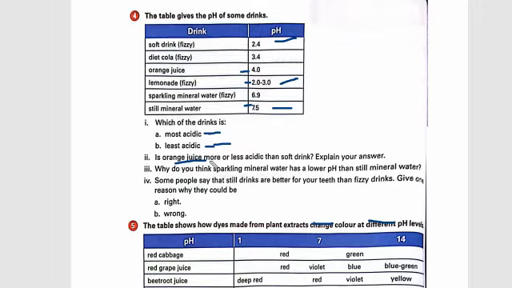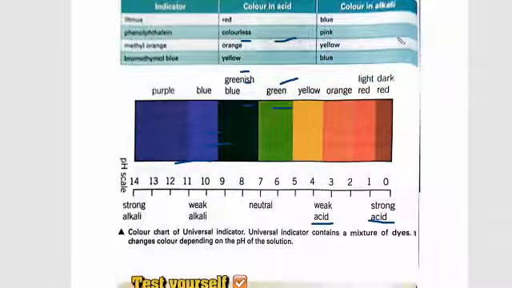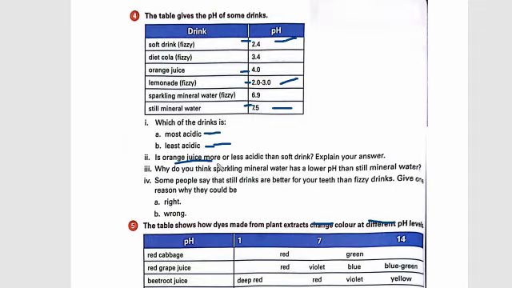Is orange juice more or less acidic than the soft drink? Orange juice has a pH of 4.0 and the soft drink has a pH of 2.4. We have already recalled that the lower the pH, the higher the acidity, and the higher the pH, the weaker the acidity. Like at pH 6 it is weak acidic, 5 weak acidic, 4 weak acidic, but at 3, 2, 1, 0 it is considered strong acidic. So is orange juice more acidic or less acidic? Explain your answer. I have already given you a hint.